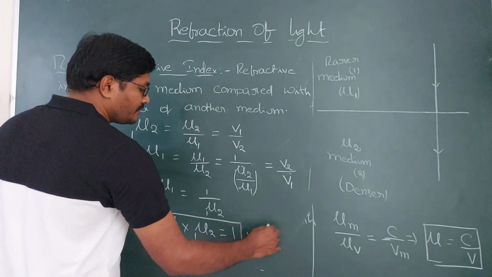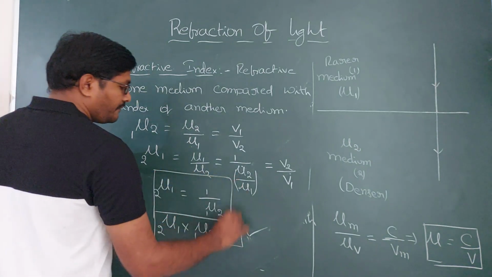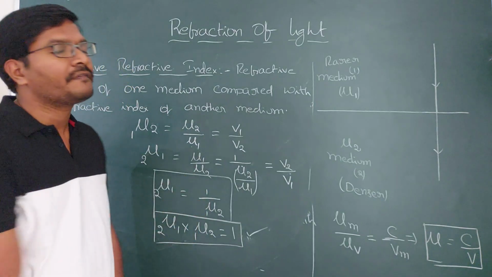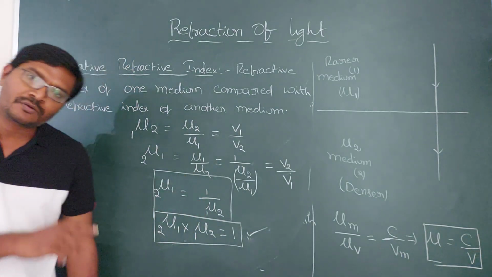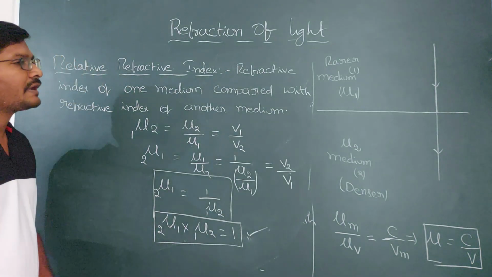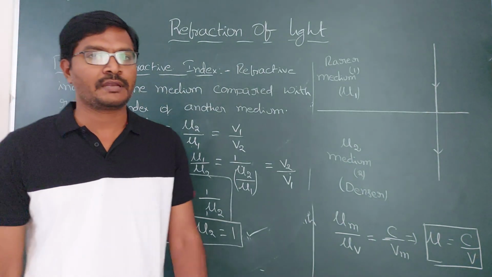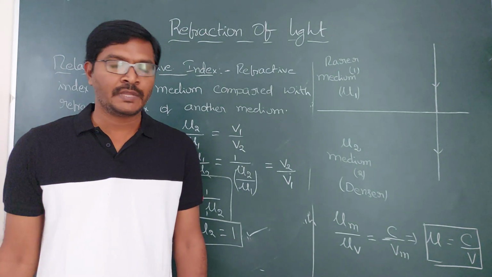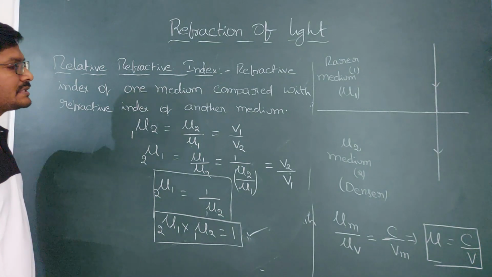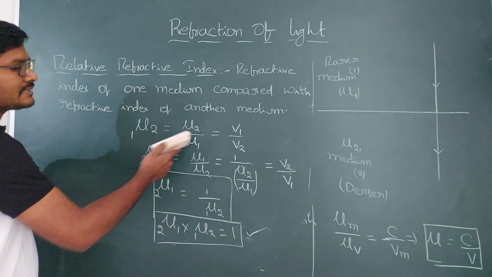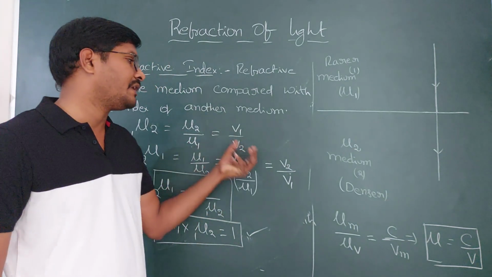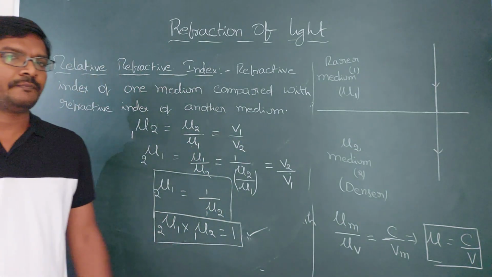This is an important one also. The refractive index of medium 1 with respect to medium 2 is equal to the reciprocal of the refractive index of medium 2 with respect to medium 1. Okay, so this is about the absolute refractive index and the relative refractive index. Here also you will get problems. They will give the refractive indexes of the mediums, and then you need to find the velocity in any medium.